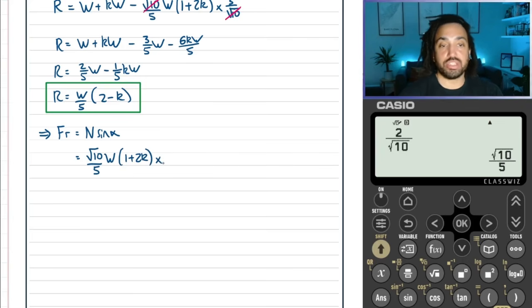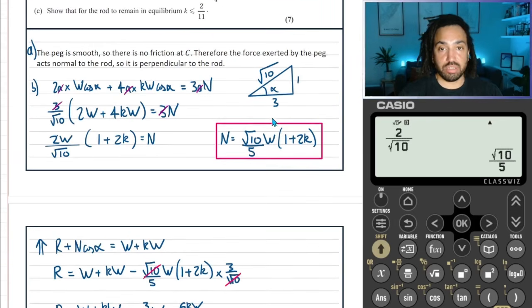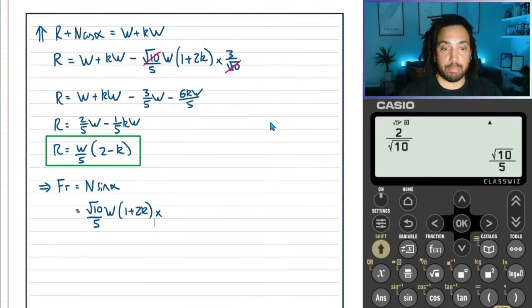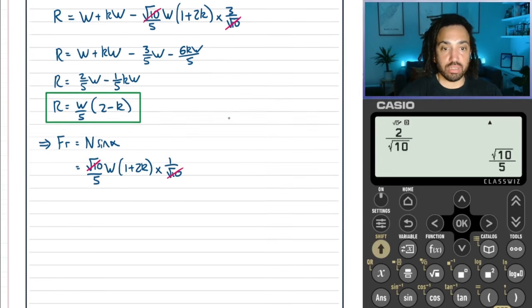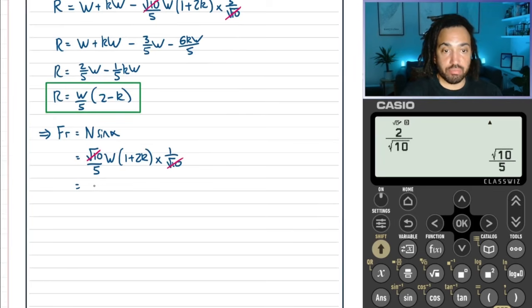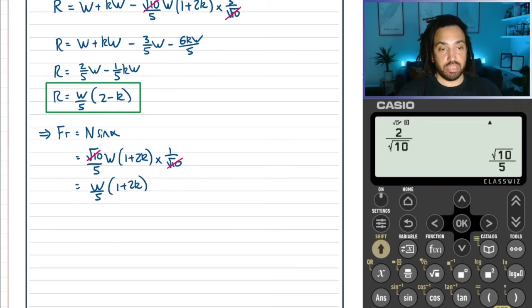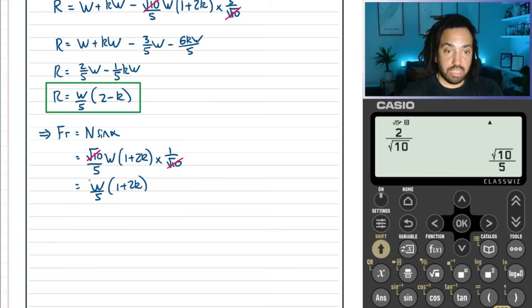And we're timesing that by sine alpha, which from our triangle is 1 over root 10. Okay, great. So we can cancel the root 10, like so. And we get that's equal to just W over 5, 1 plus 2K. Perfect. Okay, great. So we'll do exactly the same. We'll bag that up.